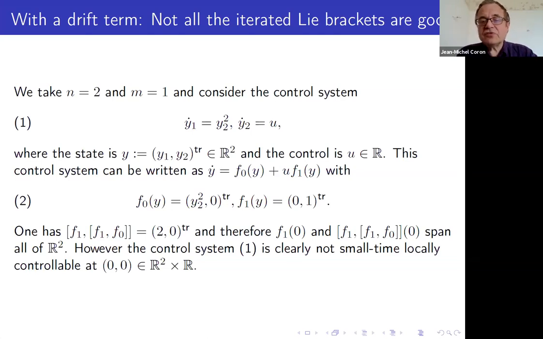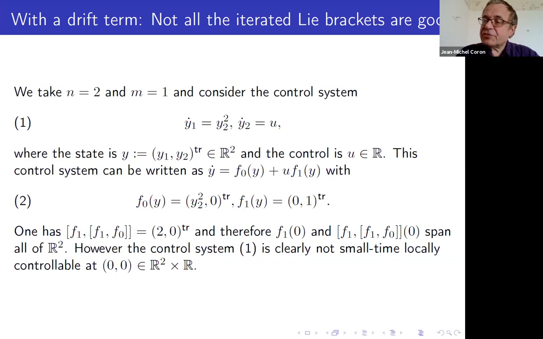If you consider this control system, y1 dot is equal to y2 squared, y2 dot is equal to u. So the state is of dimension 2, the control is of dimension 1. So it takes the form y dot is equal to f0 of y plus u f1 of y, where f0 and f1 are given by (2). You compute the Lie bracket of f1 with the Lie bracket of f1 and f0. You find it has two components, 2, 0, and this vector field with f1 of 0, they span all of